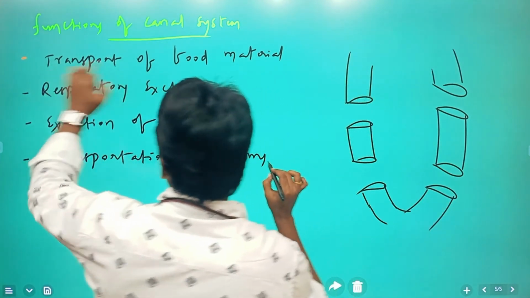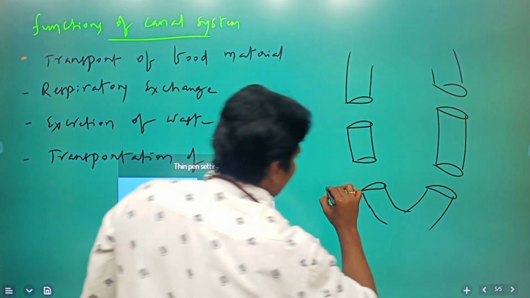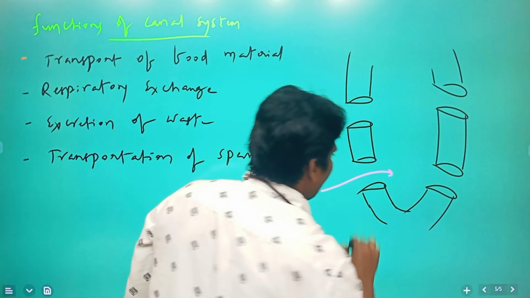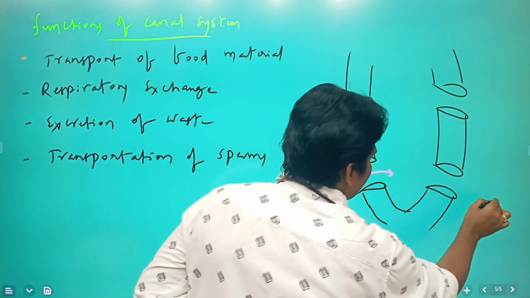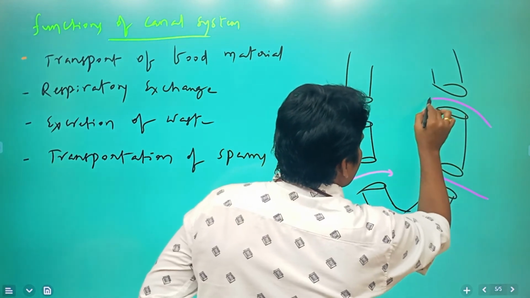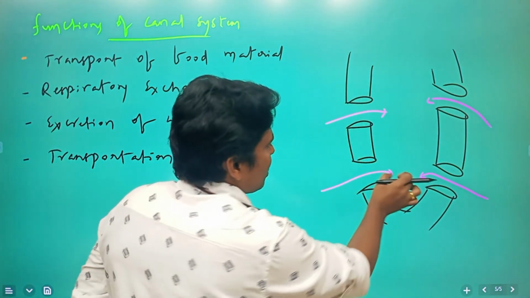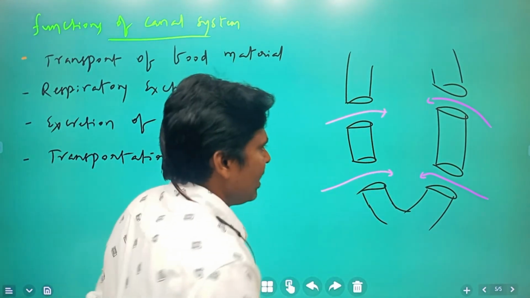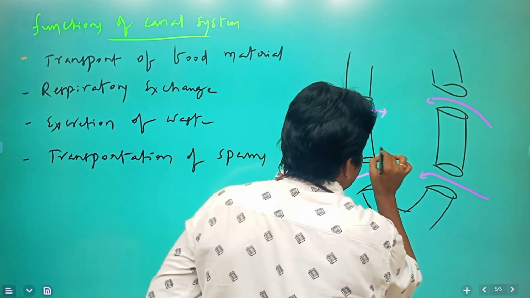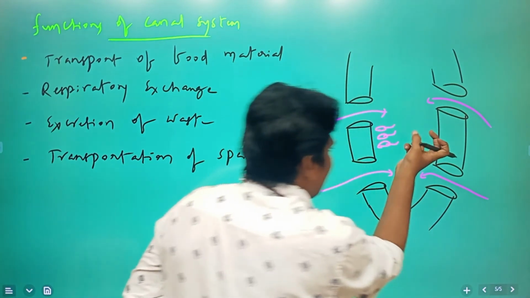Through this system, food material is transported. Water enters through the ostia, and then into the spongocoel, or paragastric cavity. Inside, which cells are present?